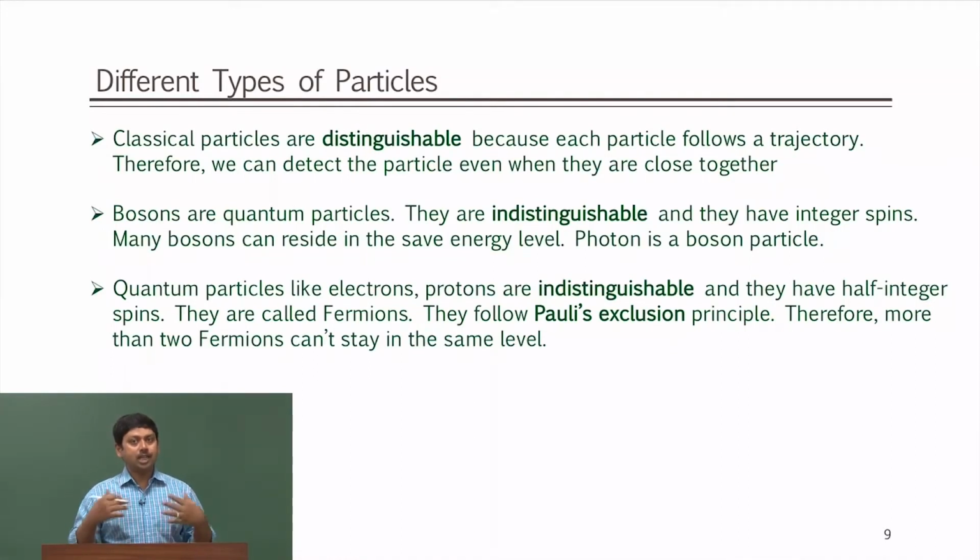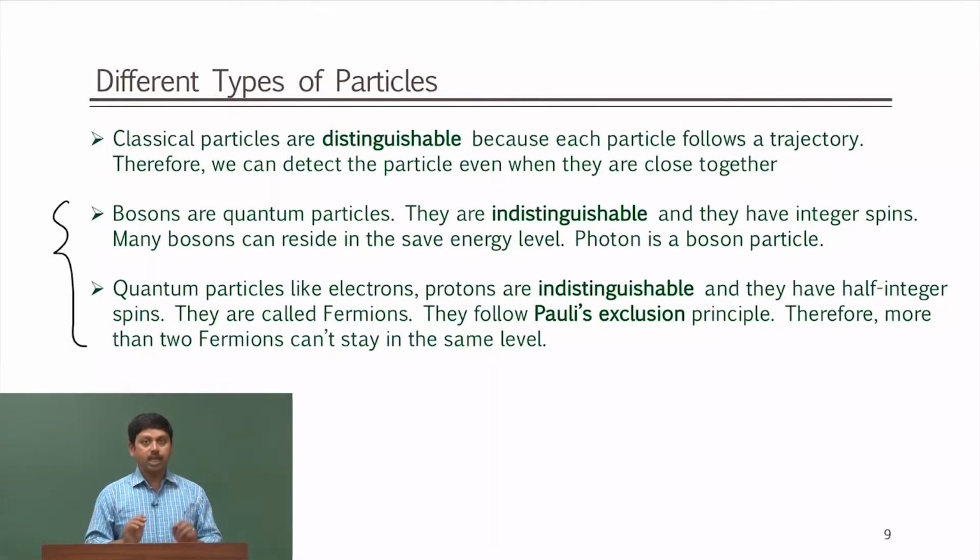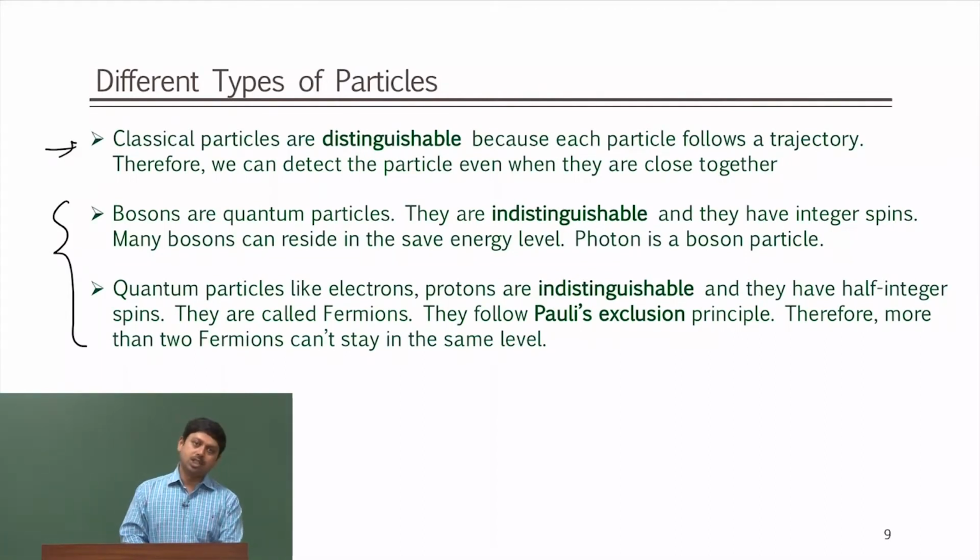So electrons are indistinguishable particles, and they are fermions because they have half integer spin. Fermions have the speciality that not more than 2 fermions can stay in the same energy level, due to Pauli's exclusion principle. So for fermions, an energy level can have either 0, 1 or 2 particles. For bosons, however, you can have any number of particles. Both fermions and bosons are indistinguishable particles, unlike classical ones, which are distinguishable.